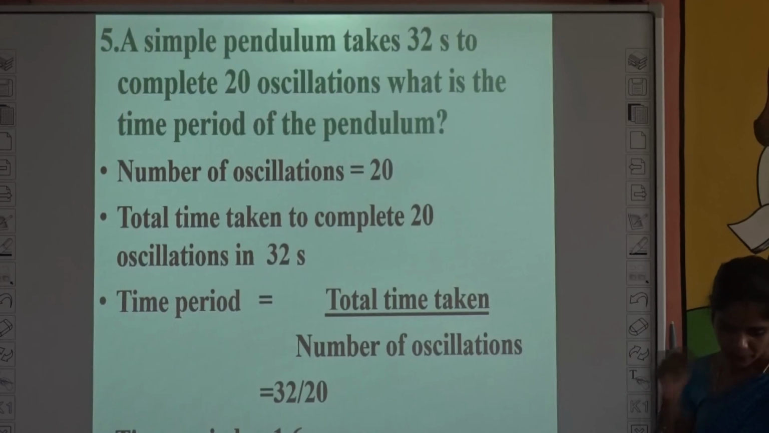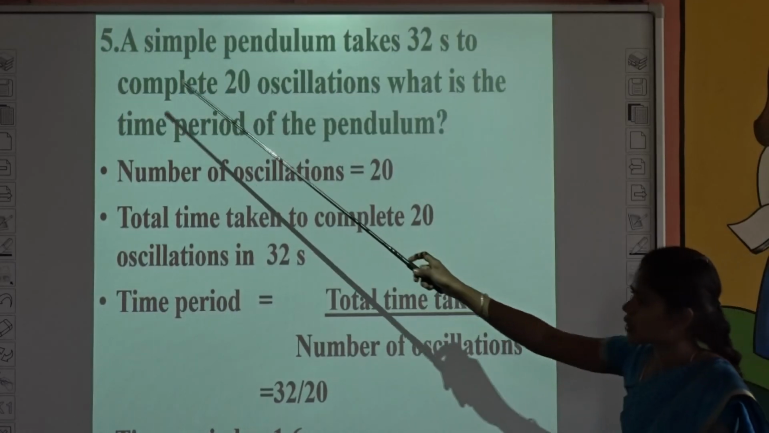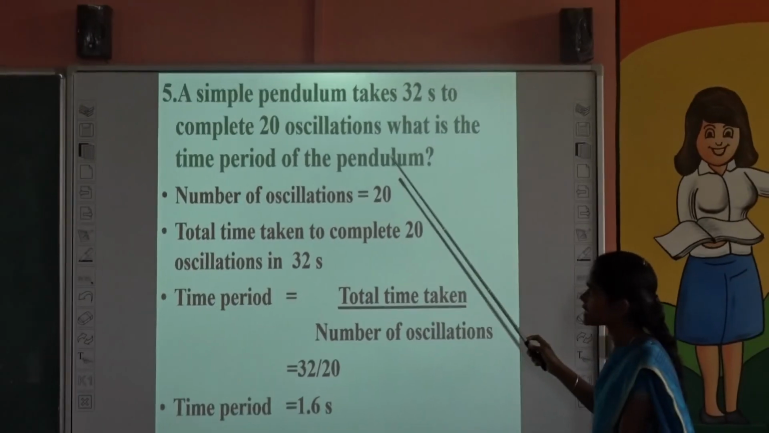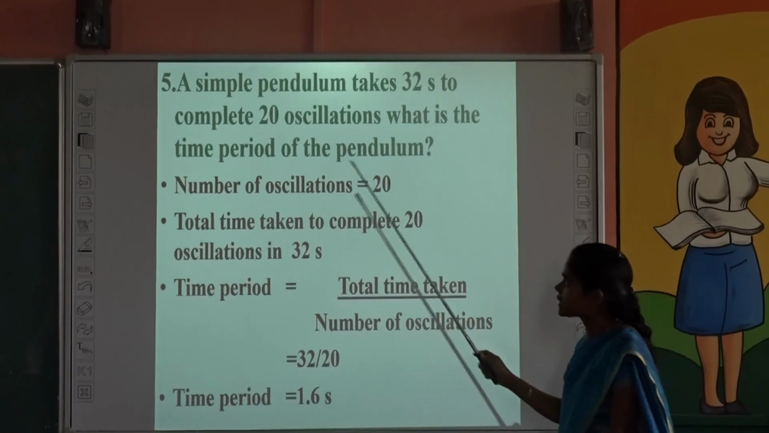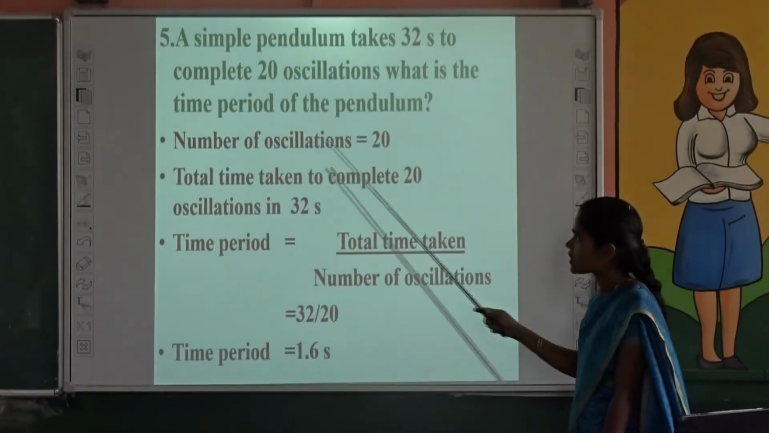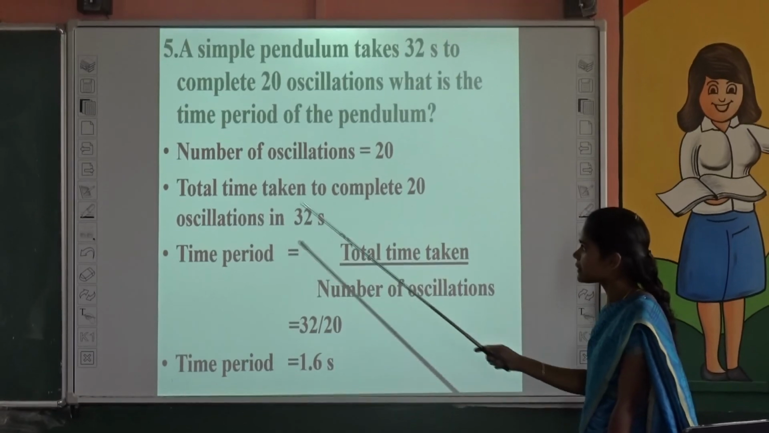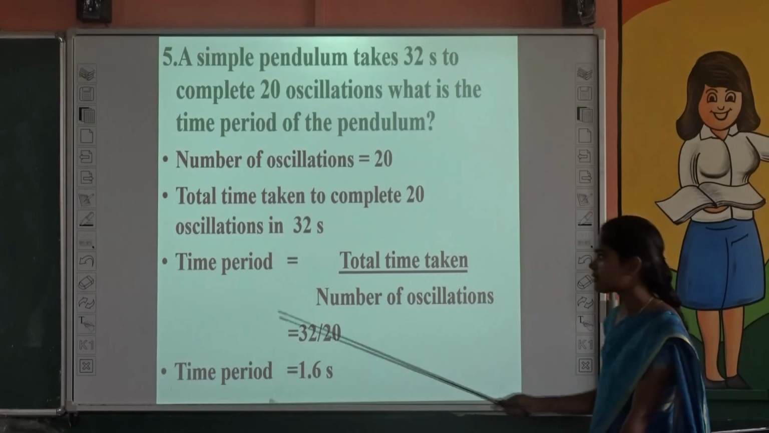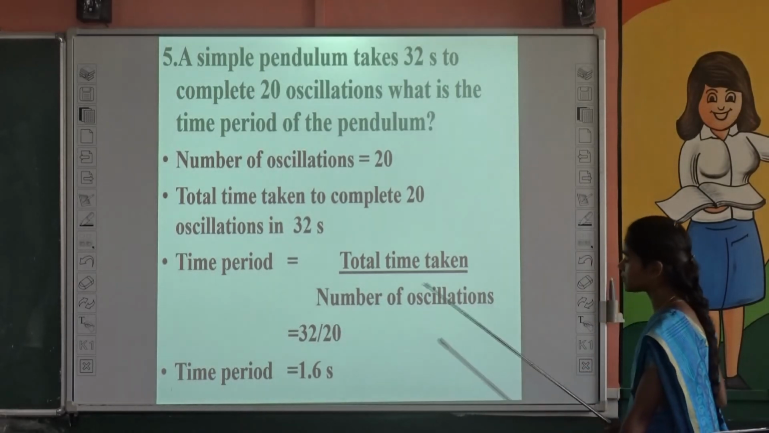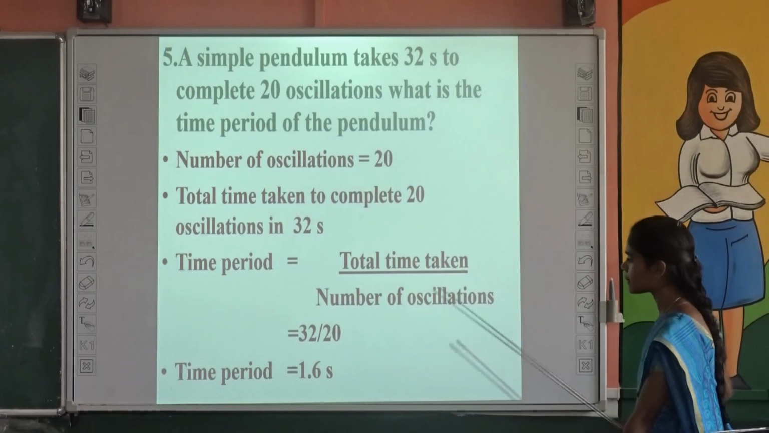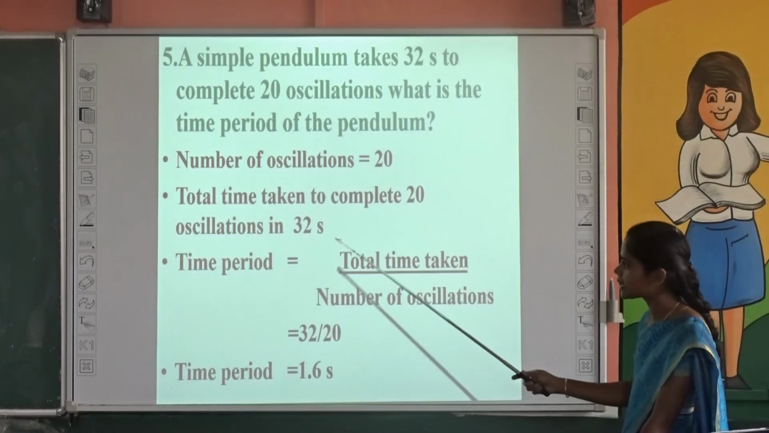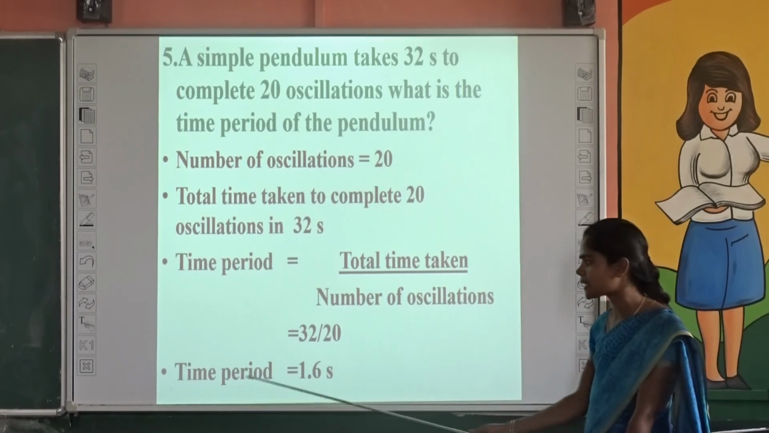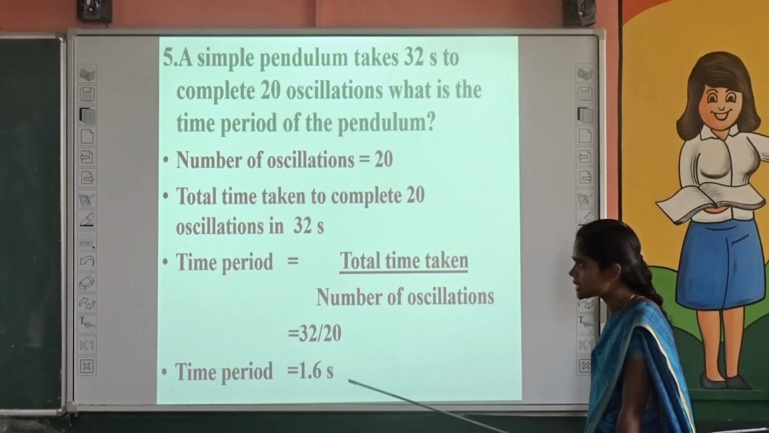And the next one, fifth one, a simple pendulum takes 32 seconds to complete 20 oscillations. What is the time period of the pendulum? The number of oscillations is 20 and the time taken to complete 20 oscillations is 32 seconds. We know that time period is the total time taken divided by the number of oscillations. Here time taken is 32 seconds by number of oscillations 20. So what is the time period? It is equal to 1.6 seconds.